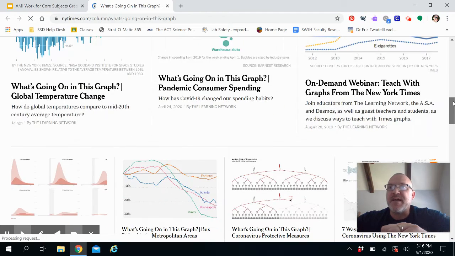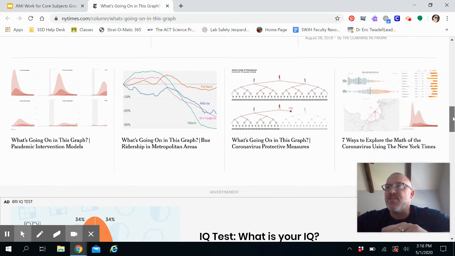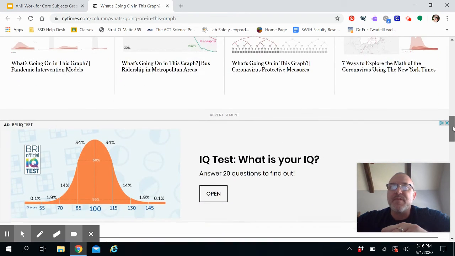So let me scroll down here and show you this graph. This is the pandemic intervention model, and it shows how the pandemic is affected by the different interventions that we've tried or could try.